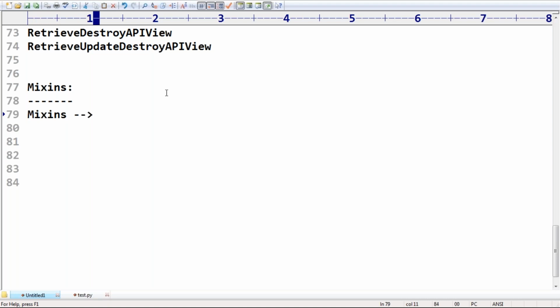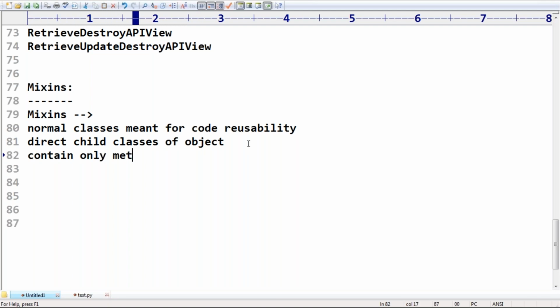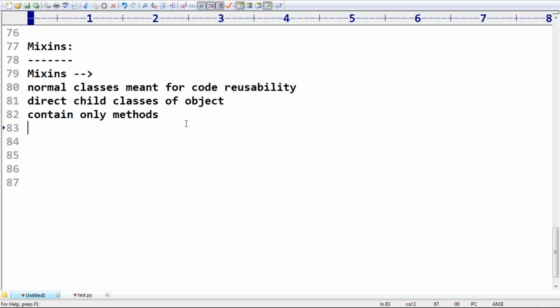Mixins are normal classes, meant for code reusability. These things are direct child classes of the object class, which means if you want to use them, there are no other dependencies. Next, these classes contain only methods, but not variables. These methods are required for the child classes. Do you remember we covered these mixin classes somewhere?